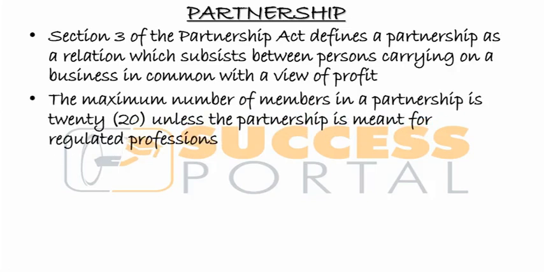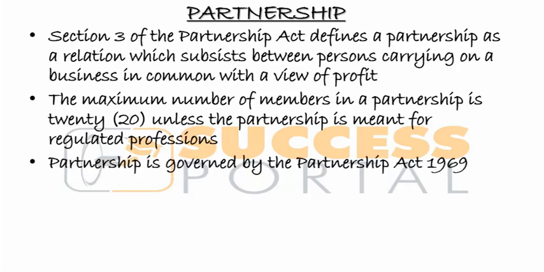The maximum number of partners in a partnership cannot exceed 20 people unless the partnership is meant for regulated professions. So other regulated professions can have more than the maximum of 20 people, but the maximum that we know is supposed to be 20 people.